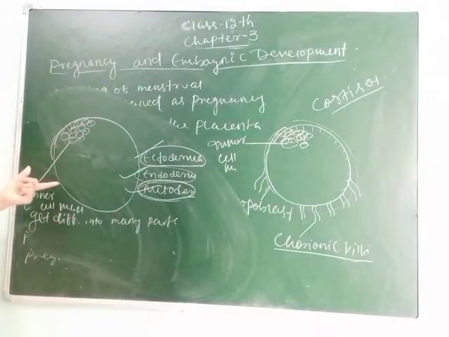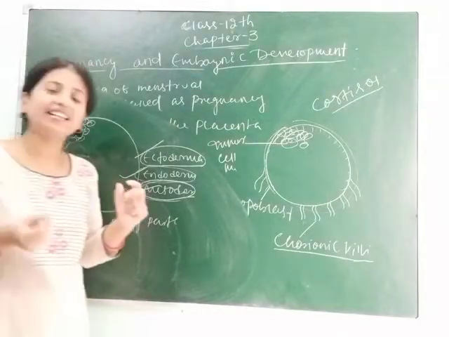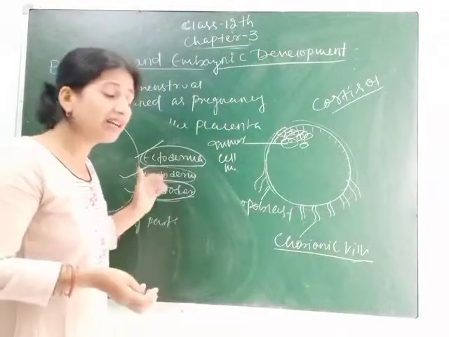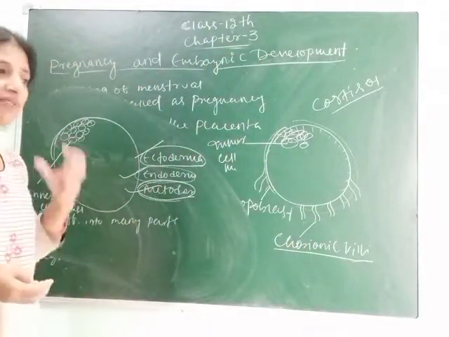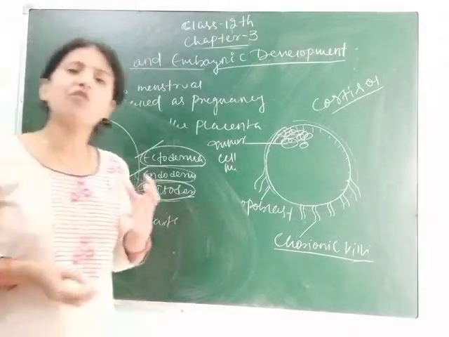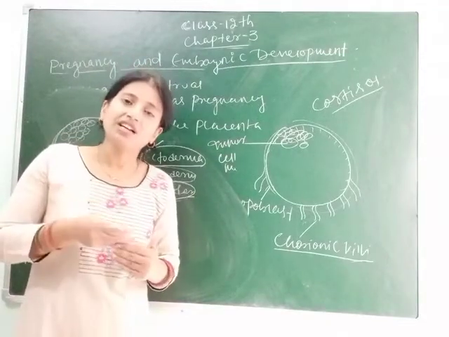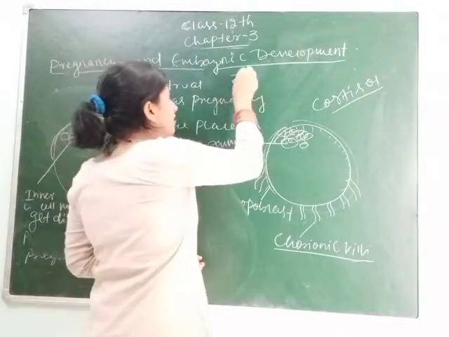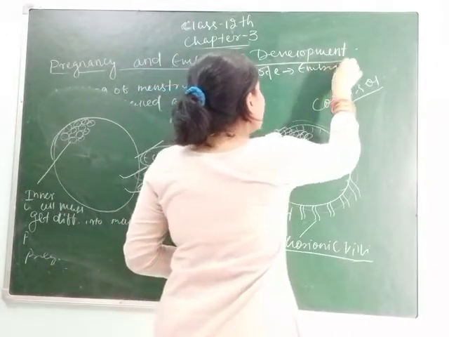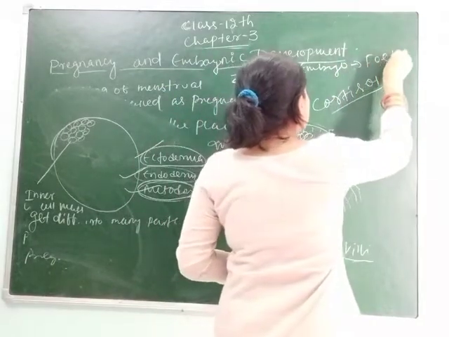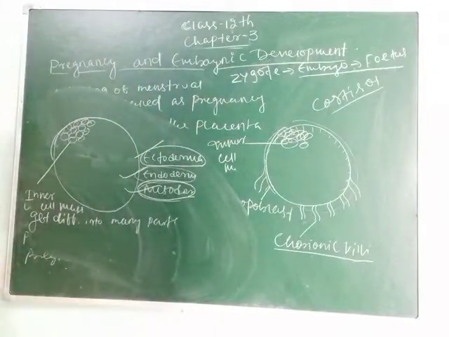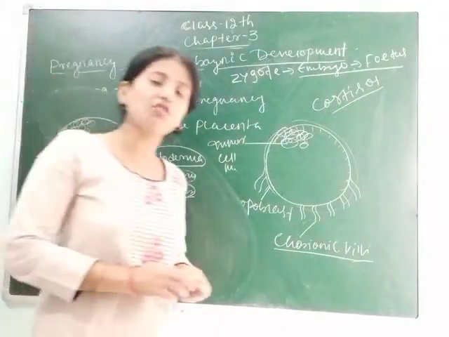Again, the limbs and digits, means fingers, legs and hands, are formed in the 5th month, and after the completion of 9 months, means the 3rd trimester, the embryo is now converted into fetus. So here we can say the zygote is converted into embryo and the embryo is converted into fetus. The fully developed embryo is called fetus.